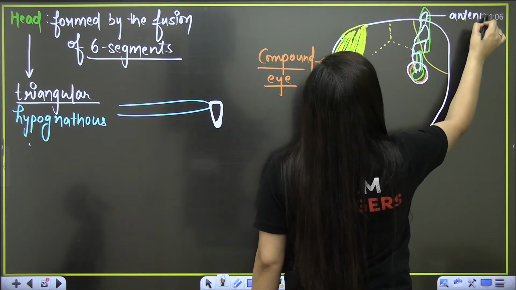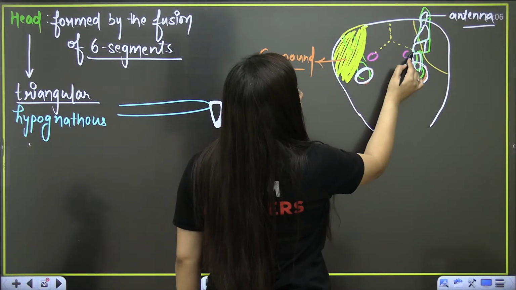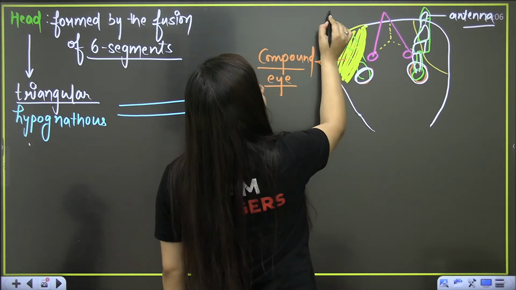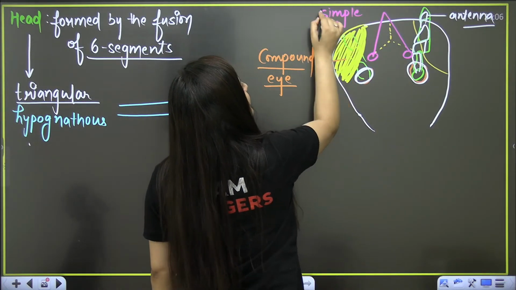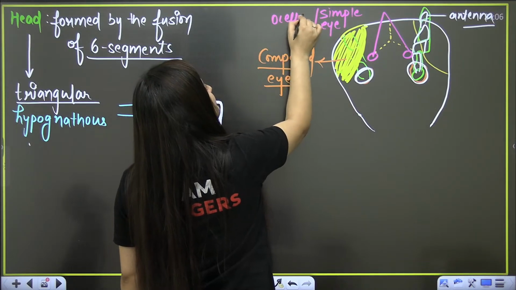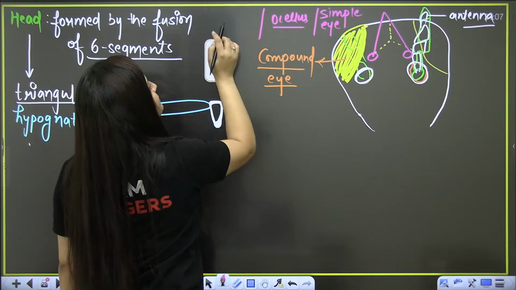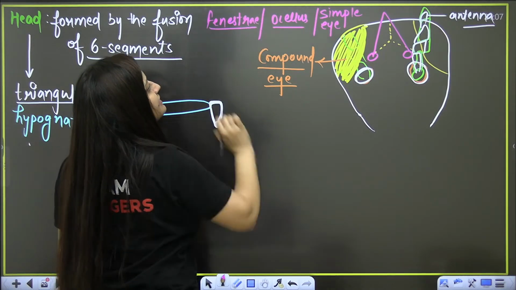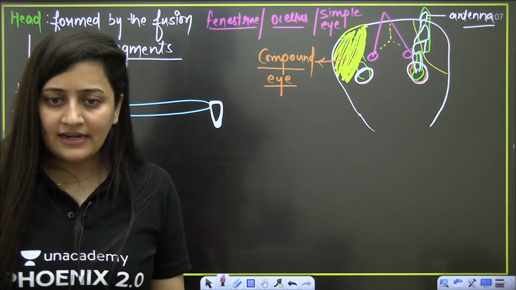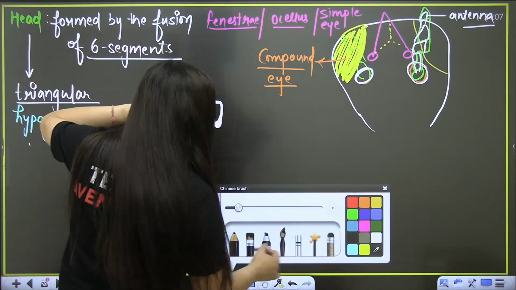This is the antenna. Now when you look at this head part here, somewhere here, you will see these spot-like structures. These are the simple eyes. We also use the word ocellus or fenestrae for it. Is that clear? Yes or no? So, bache, laterally the compound eye is present.